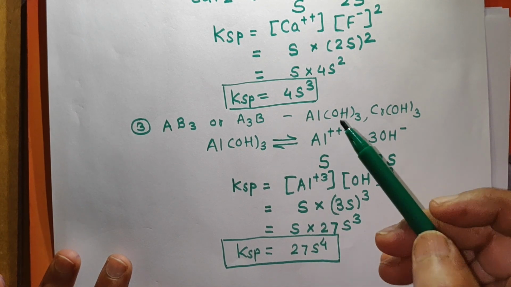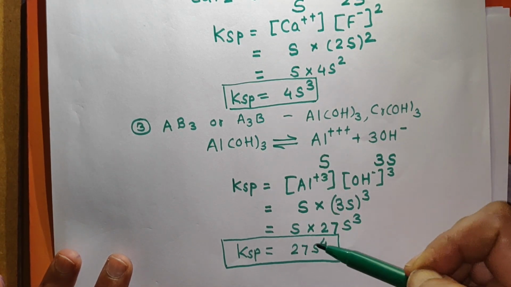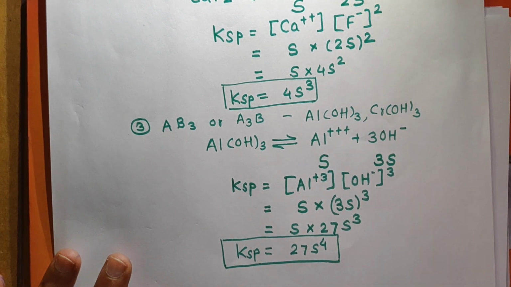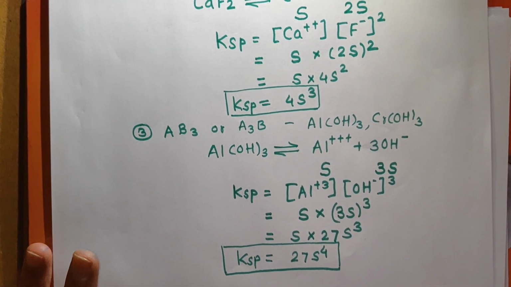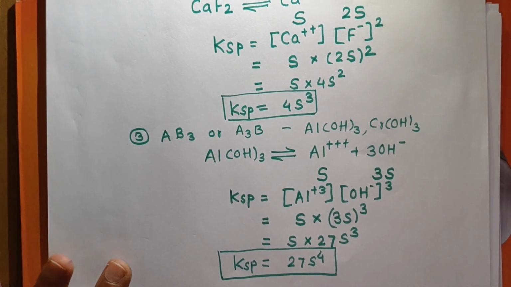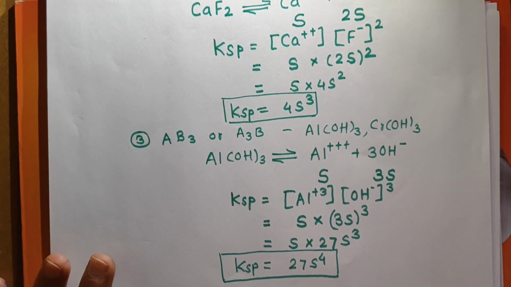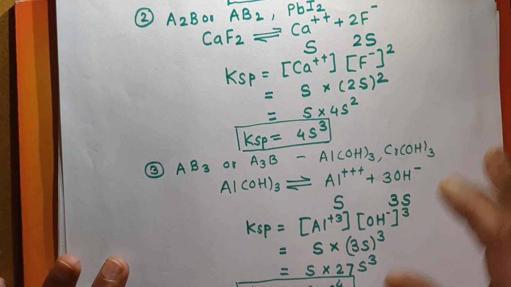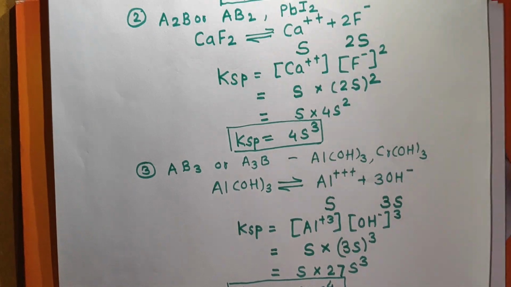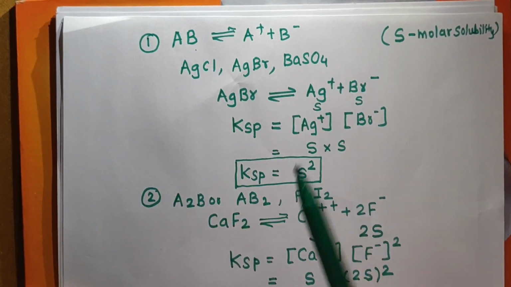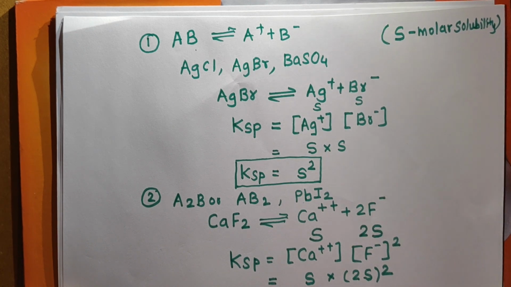So the relation between KSP and S is not constant for all the sparingly soluble salts. It depends upon how it gets ionized, which are the coefficients of cations and anions, and so remember that it is very important to write the ionization of all the salts. You must remember these ionizations. Remember here, for AB type of salt, KSP is equal to S square.